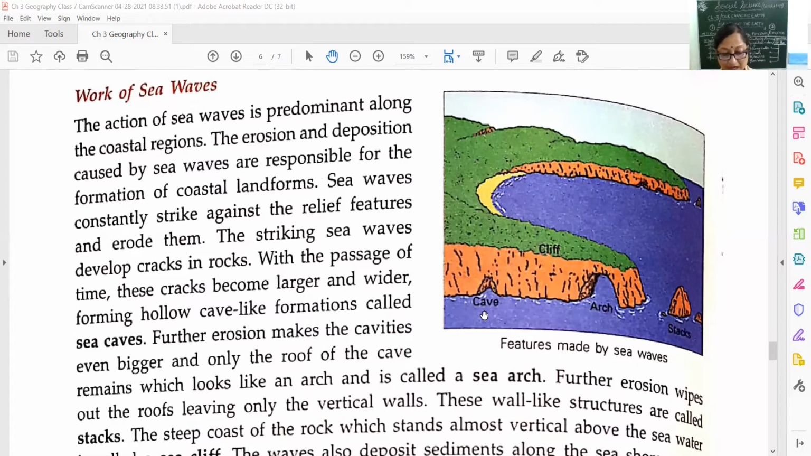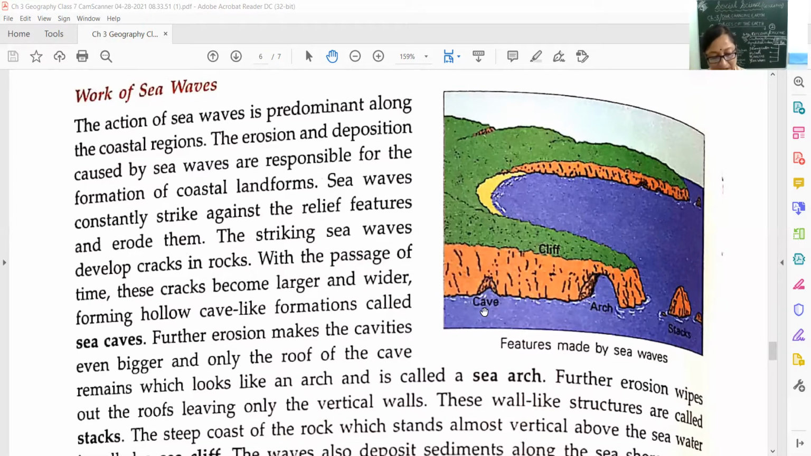The striking sea waves develop cracks in rocks. And with the passage of time, after many years, these cracks become larger and wider. See here, sea waves are continuously striking against the landform. You can see in this picture that these cracks become larger and wider, forming a hollow cave-like formation. See this hollow part and cave-like formation, and this is called sea caves. Okay, children. Now, this was the first formation, sea caves.